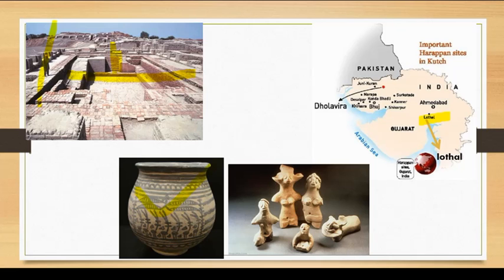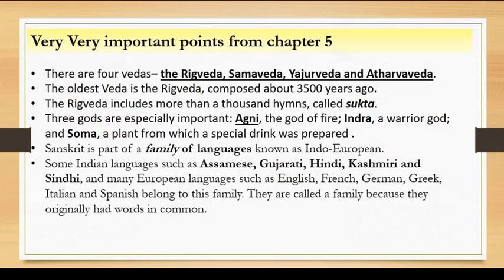So this is pottery made of faience, and this is the terracotta figurines or the toys, you can say. Okay, so these were some of the images. Now let us move to the important points from chapter number 5. Okay, so it tells us about the early Vedic period, you can say.